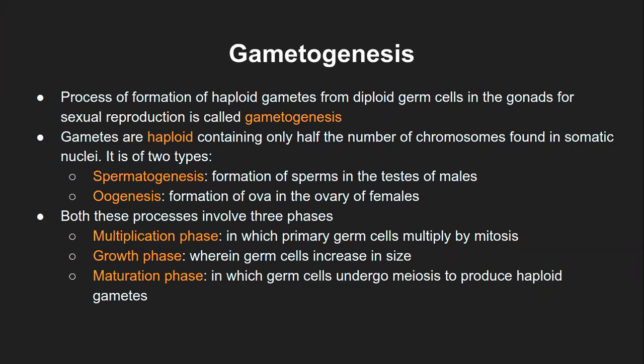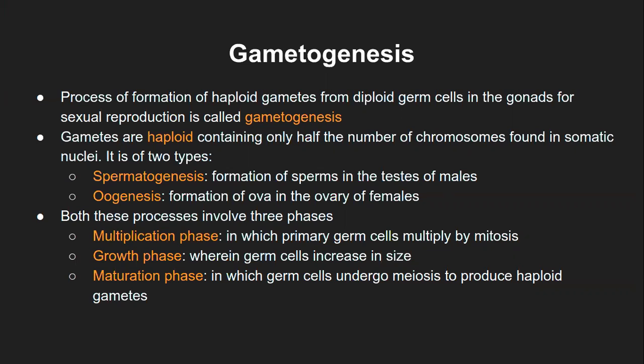But before that, these gametes have to be formed. That particular process is known as gametogenesis. It is the process of formation of haploid gametes from the diploid germ cells. In male and female, these can commonly be called germ cells, but to be specific we can call them testicular germ cells in the male and ovarian germ cells in the female. Together we can call them germ cells.